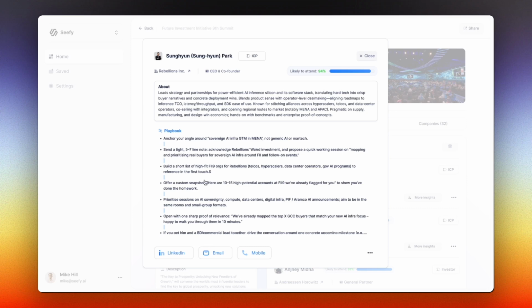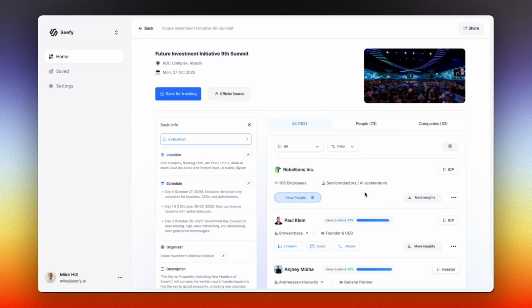For each identified attendee, you also get a quick analysis of their background, a live score for their likelihood of attending, and a concise playbook for how to approach them both pre-event and at the event itself. You get enriched contact methods so you can reach out before the event to book meetings, maximize your ROI from that connection, and then run a structured post-event workflow as well.